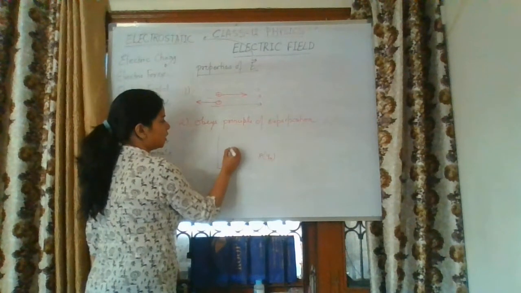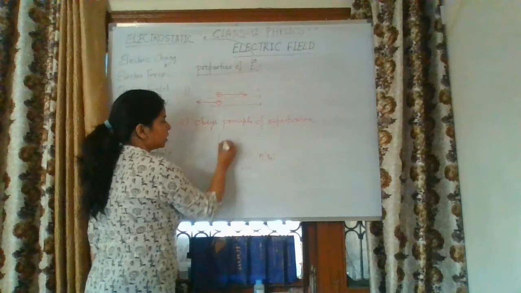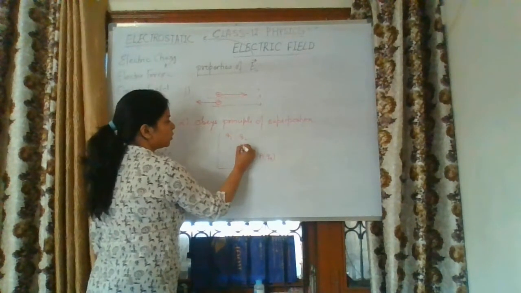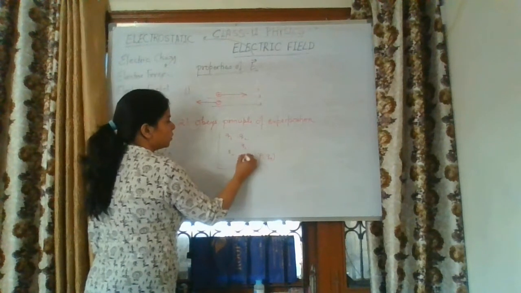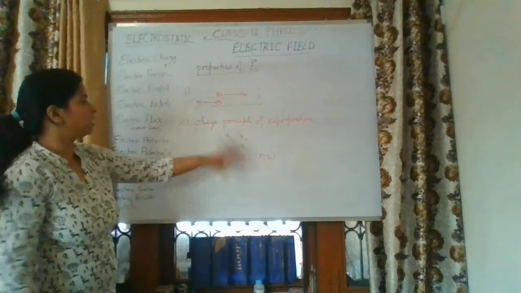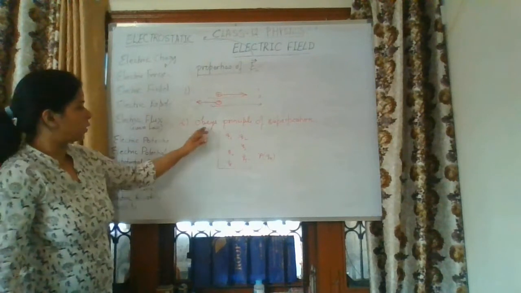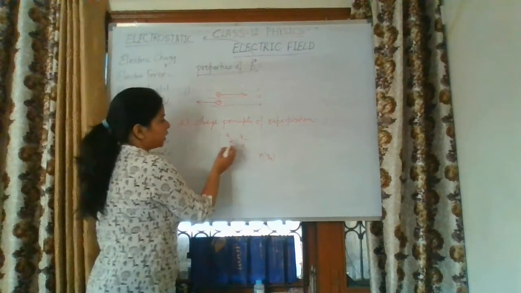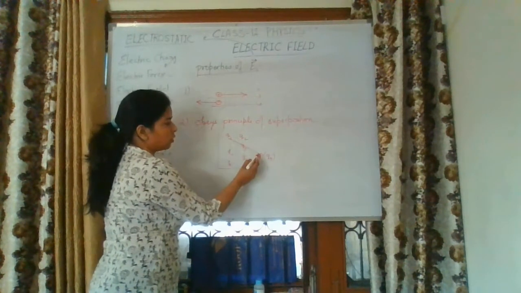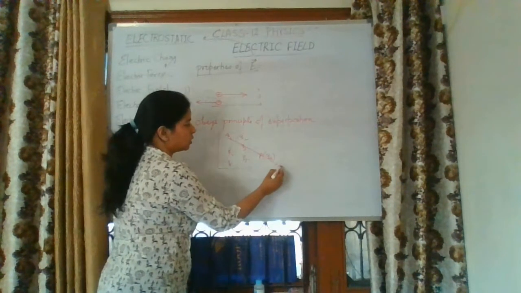And here there are so many charges present in the coordinate system: Q1, Q2, Q3, Q4, Q5, Q6. These are the point charges present in the coordinate system. The electric field due to the first charge Q1 at the point P is E1.